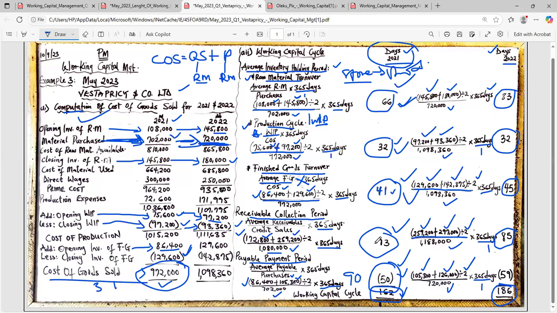Am I making sense now? So that's the advice. You're advising management that for the material, production cycle, finished goods, and receivable, management should find a way. If they cannot reduce everything, they should find a way to reduce at least one or two of them. But for this payable, they should find a way to increase it. Please, if you're increasing it, increase it with sense.